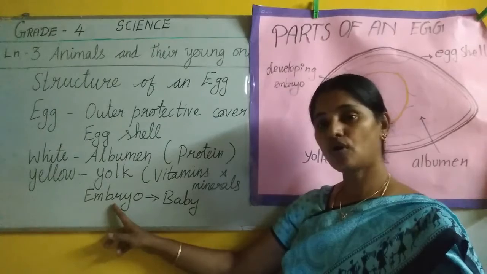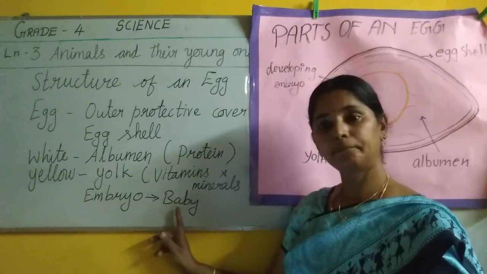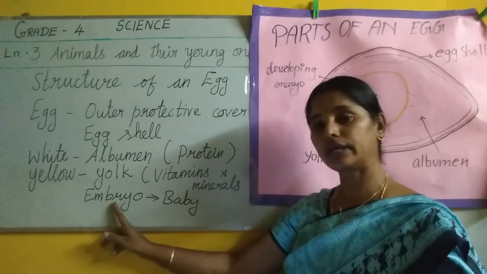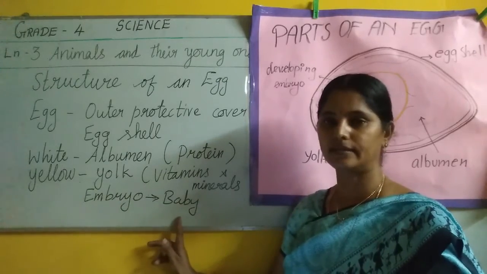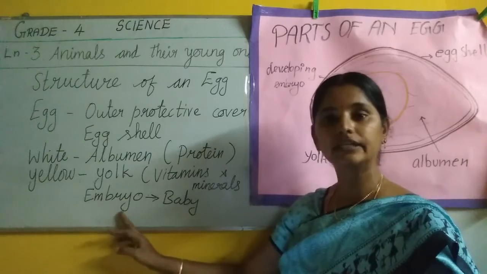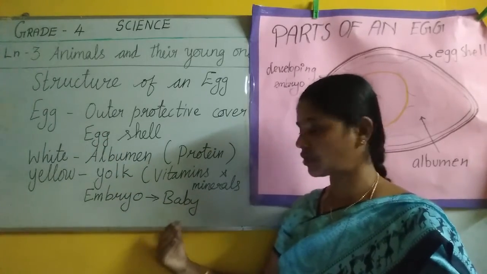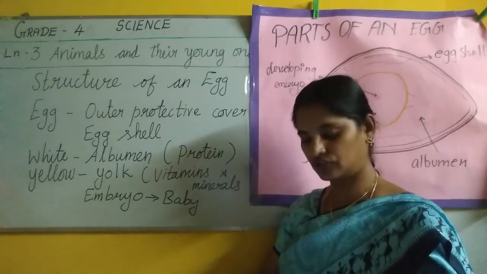So the embryo grows and becomes a new young one, a chick. So the embryo only grows into a baby. Here in birds, in a hen, it gives a chick. Okay, the embryo grows into a chick.